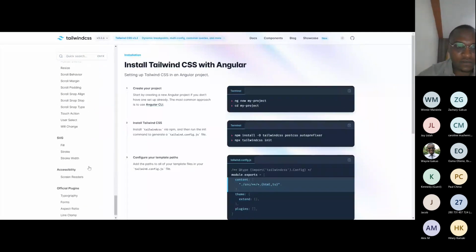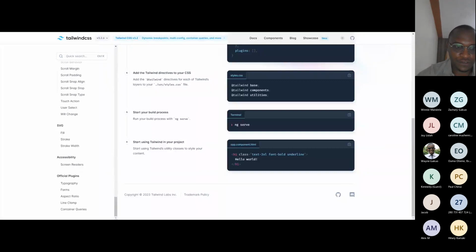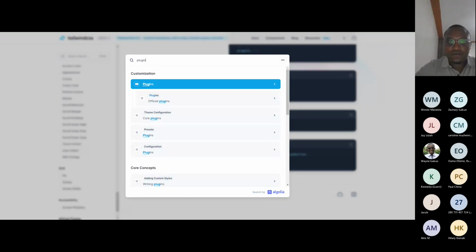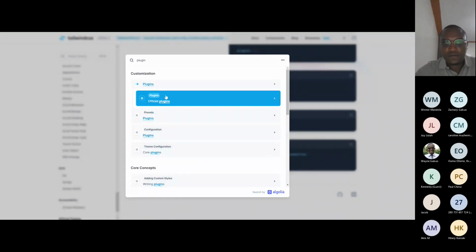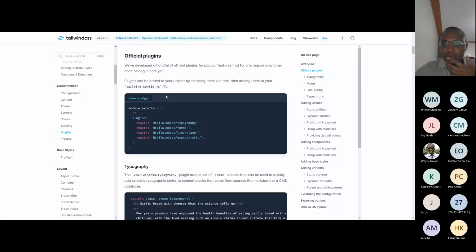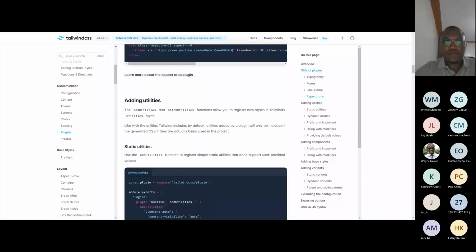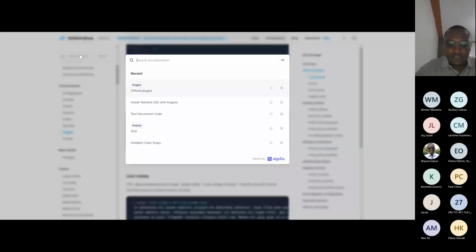Yes. So they have a very important official plugin. Let's search VS Code.